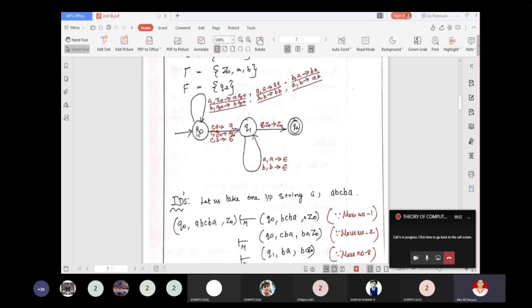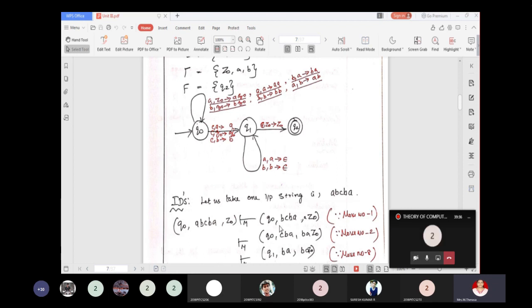So look here, Q0, A, comma Z0 goes to AZ0. Whenever you read A and Z0 is on top of the stack, what you are supposed to do is push the A onto the stack, and you remain in the same state.